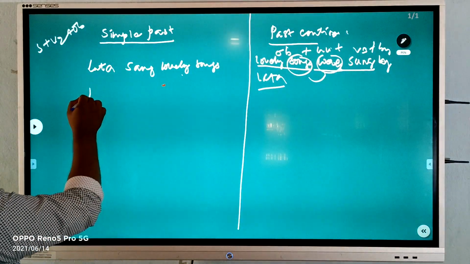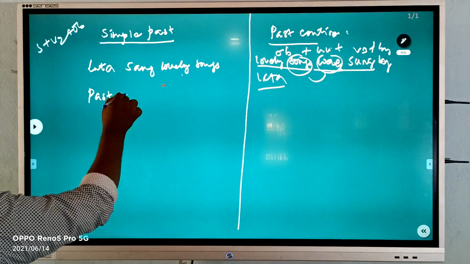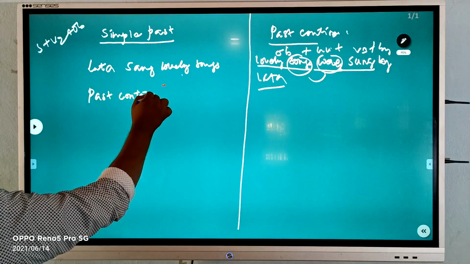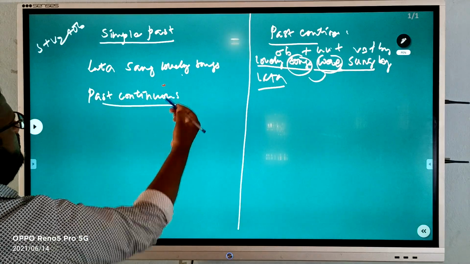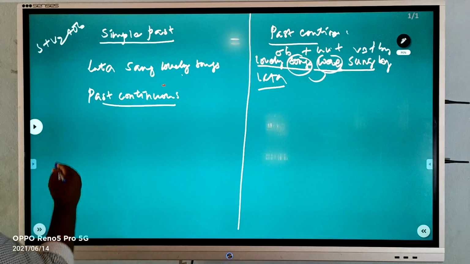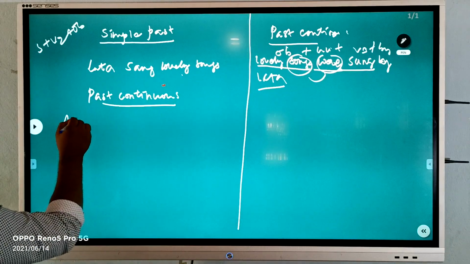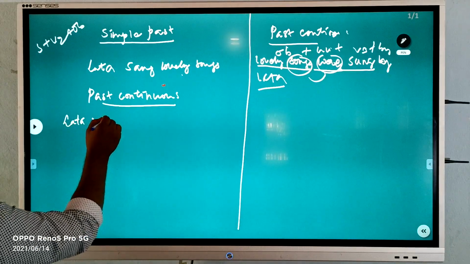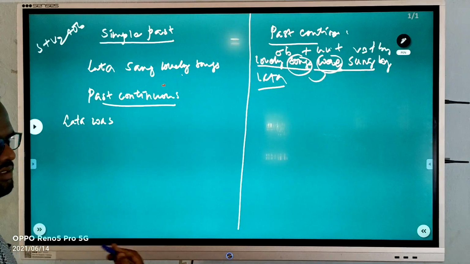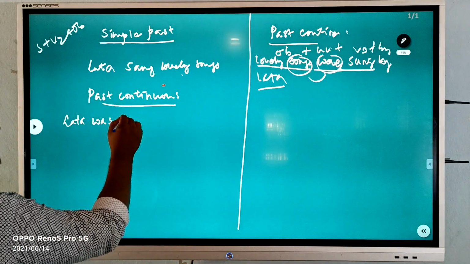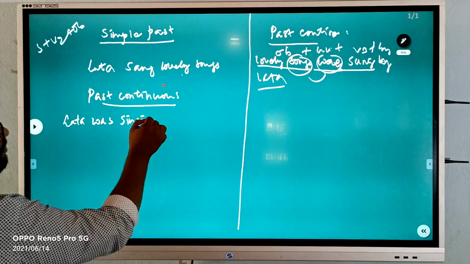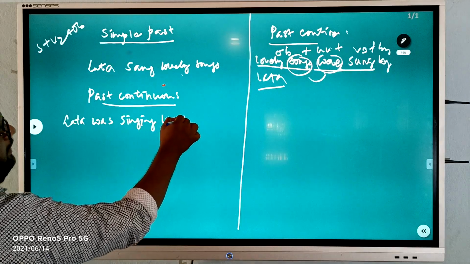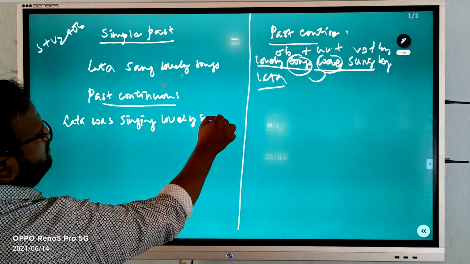Next one, past continuous tense. Same example: Lata was, because she is singular, therefore was. Lata was singing lovely songs.